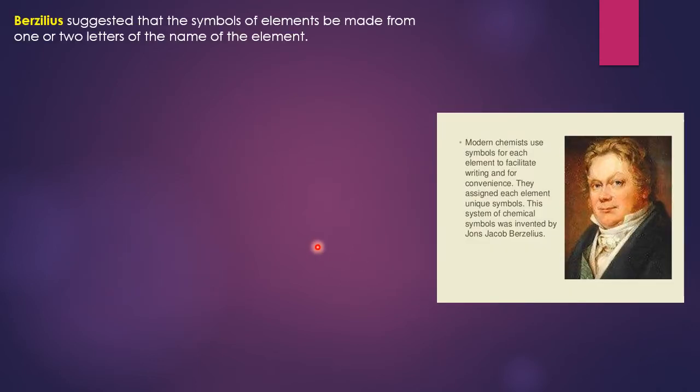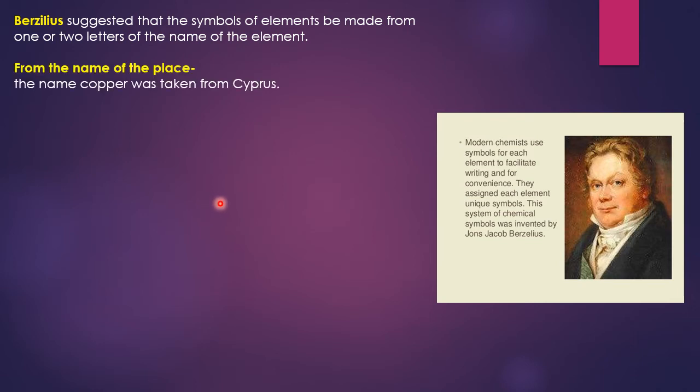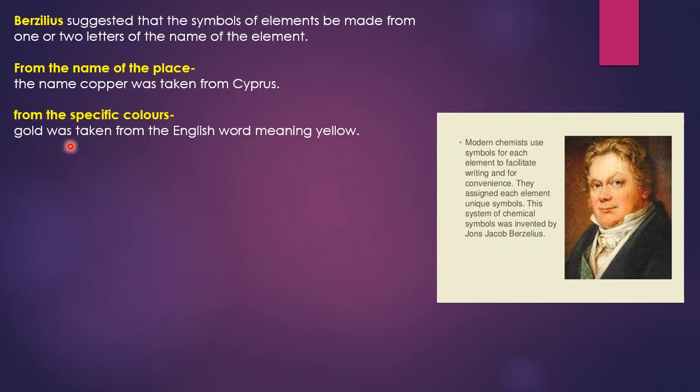It was Berzelius who suggested that the symbol of an element be made from one or two letters of the name of the element. And he derived the names by various means, for example, at first from the name of the place. For example, the name of copper was taken from Cyprus. At that time, copper was found in Cyprus, so he took the name from there. And for some substances, names are taken from their specific colors also. Gold was taken from the English word meaning yellow.